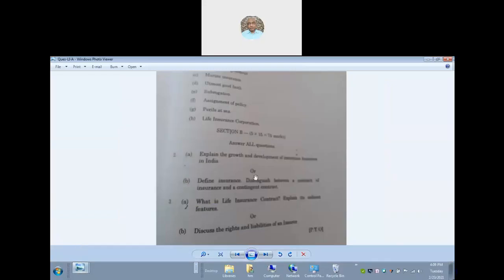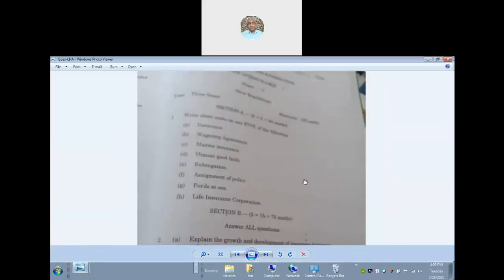And this is the question paper which I am sharing. The question paper is not focused properly, because it is a scanned shot taken as a photo with WhatsApp, but I can read it because I'm very close to it on my laptop.